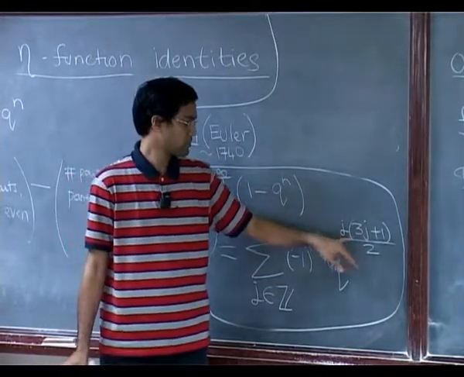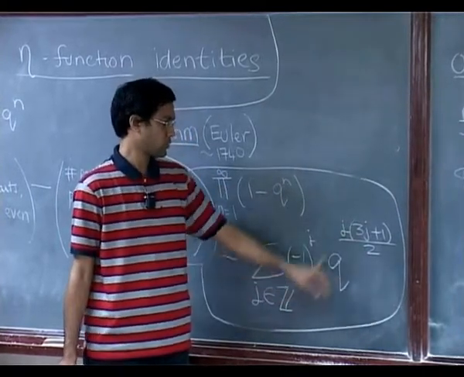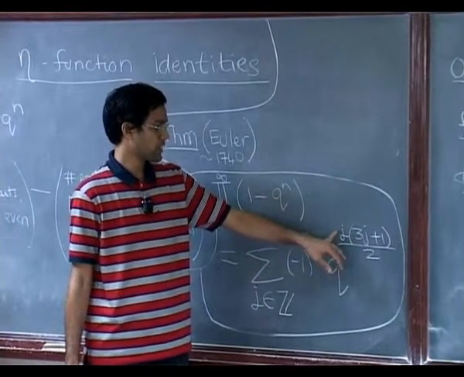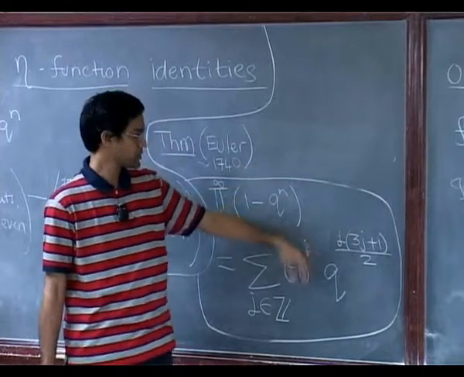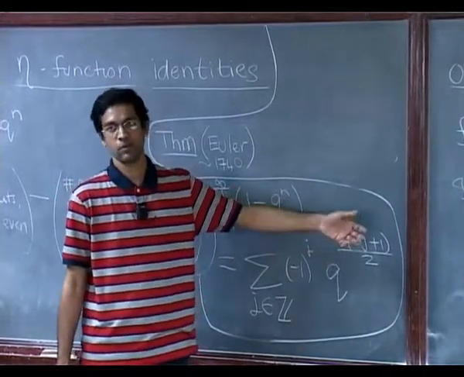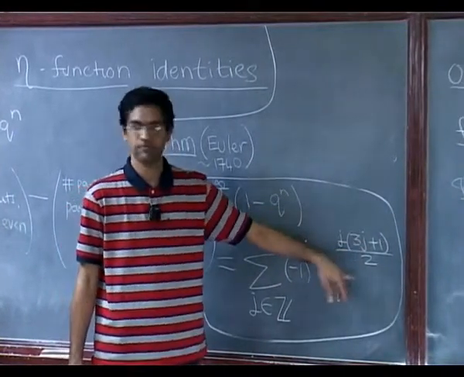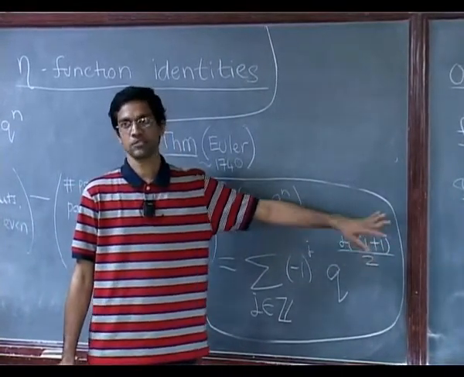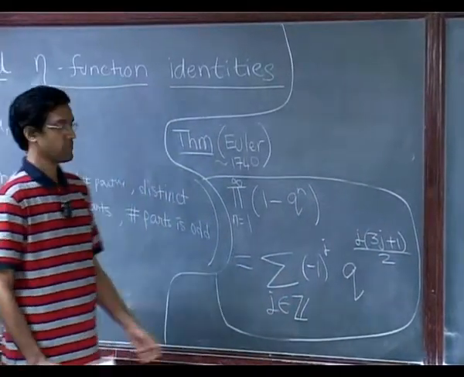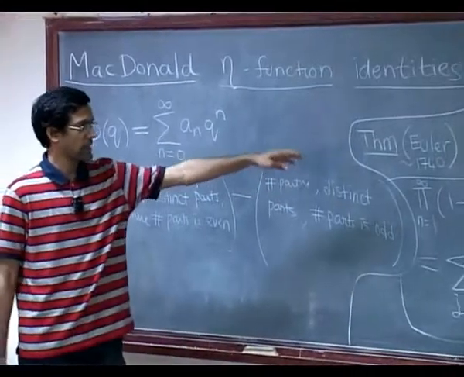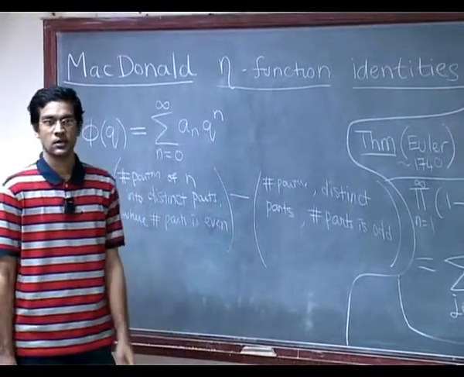So, the numbers of this form, if you put j is 1, you would get 1 times 4 over 2. So, that is 2. If j is 2, you would get 2 times 7 over 2, so that is 7. So, sort of a monotonic function. So, after 2 you have 7, and again when you put j as negative numbers, you will still get something. If j is -2, you will get 5. So, it turns out that 6 is missed in this list, and therefore, the coefficient of 6 in this expansion is 0.